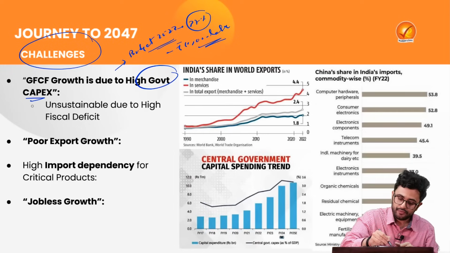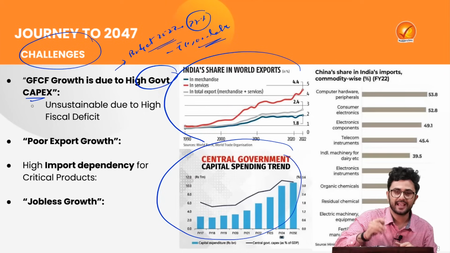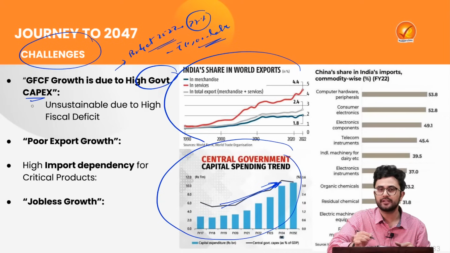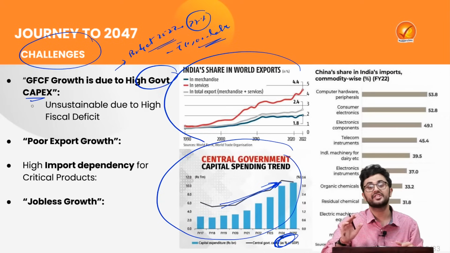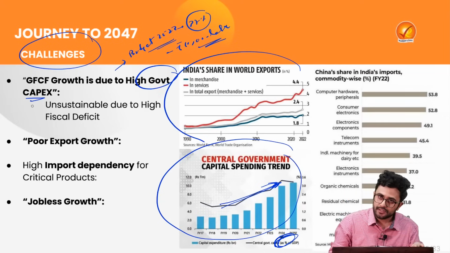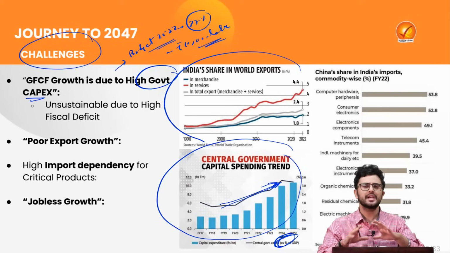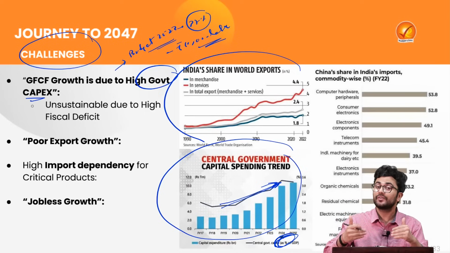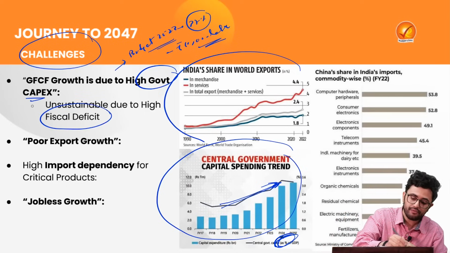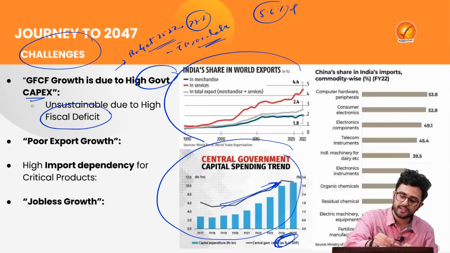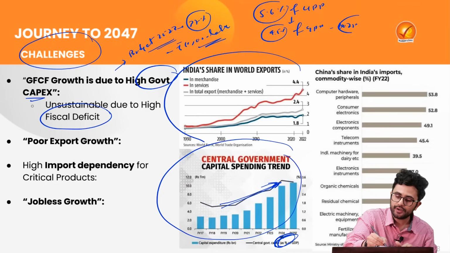At the same time, if we look at the central government's capital spending trend, we can see how it has been consistently increasing as a percentage of GDP. Now, as per C. Rangarajan, this high capital expenditure leading to the gross fixed capital formation is quite unsustainable because that will actually lead to the widening of fiscal deficit. So, our current fiscal deficit is 5.6% of the GDP. And the government is aspiring to reduce it to 4.5% of the GDP by the year 2025.